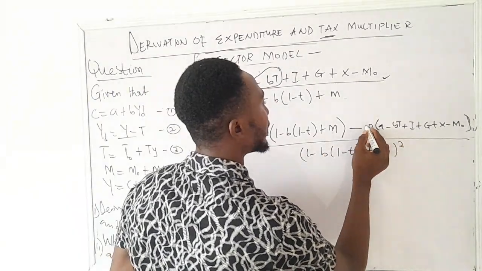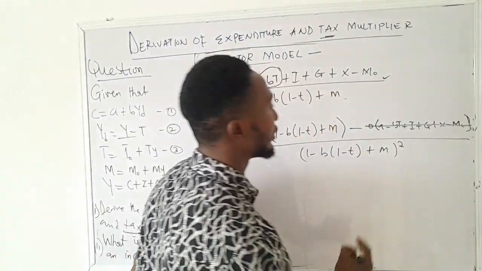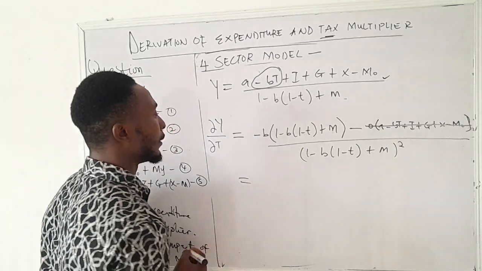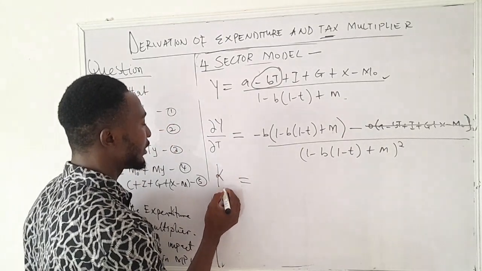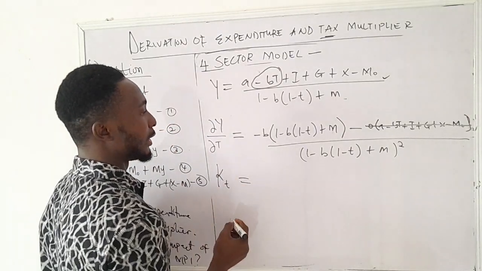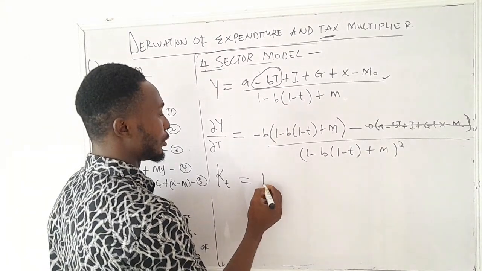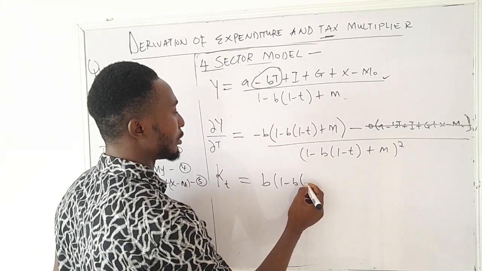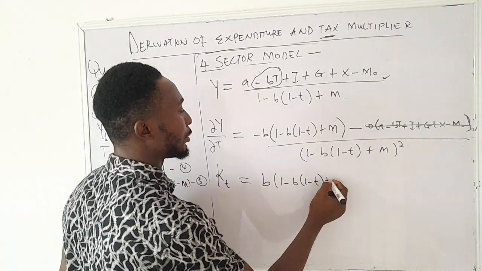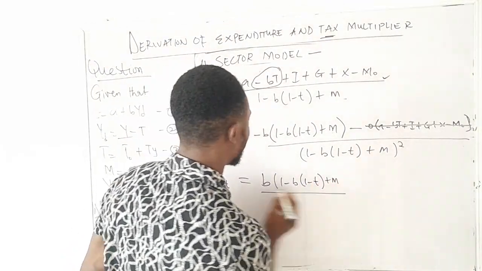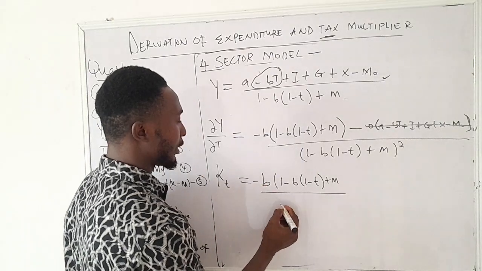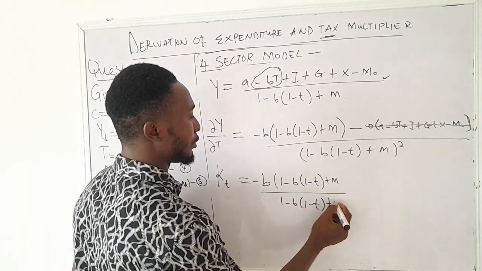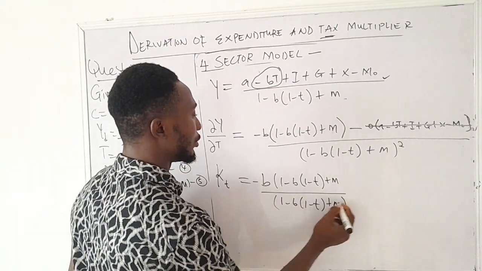So ordinarily, this clears itself or they cancel out. All right, so we now have our Kt, which is our tax multiplier, to be equal to minus B times 1 minus B, 1 minus T plus M, divided by 1 minus B, 1 minus T, okay, plus M all squared.